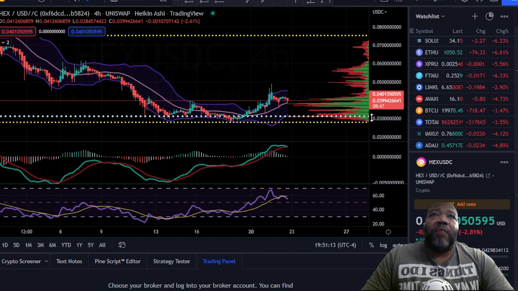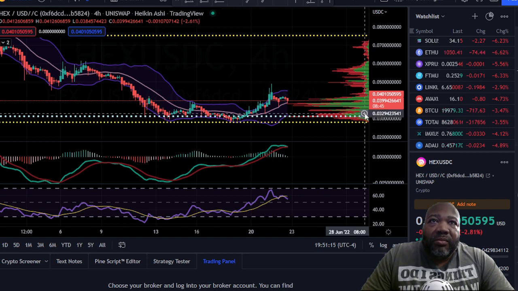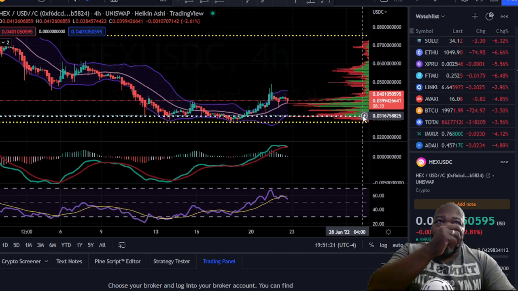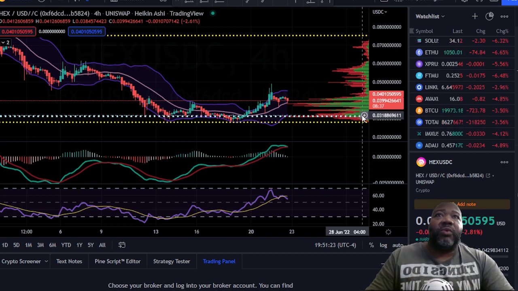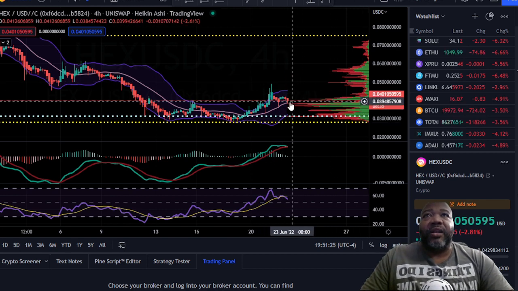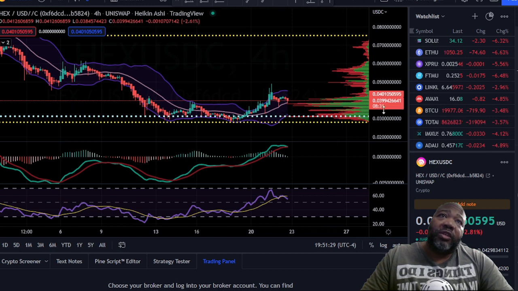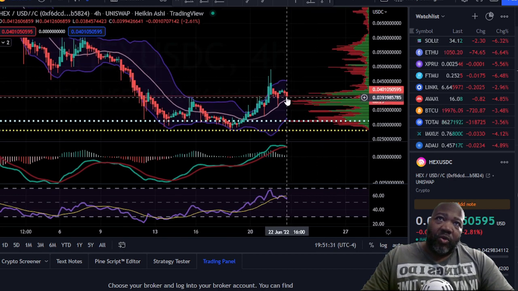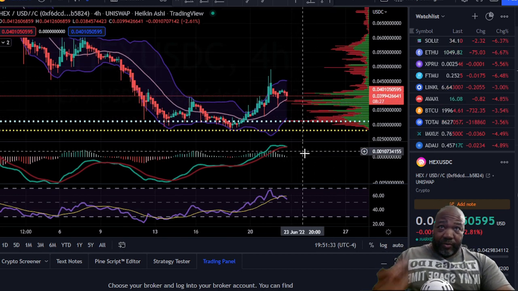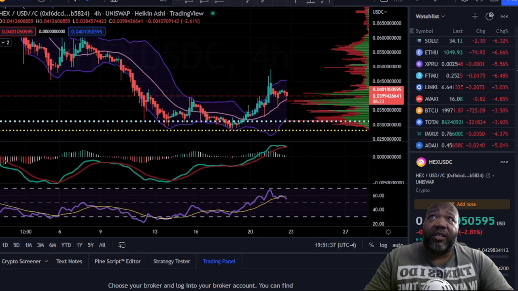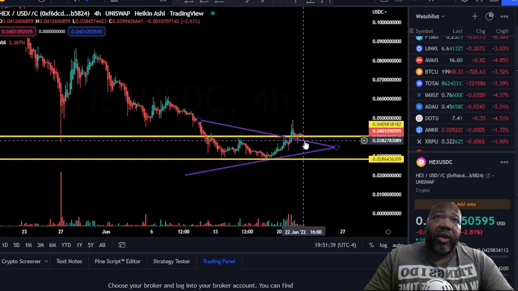The primary support level currently is sitting right here at 3 cents, a little bit over, like 0.031 cents. Now, within the Bollinger Bands right here, it's actually approaching neutral. Yeah, because HEX is pulling back into the neutral territory here. So this is actually showing me that it's losing that bullish sentiment that I was just referring to.